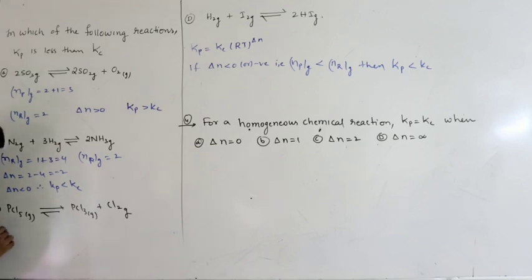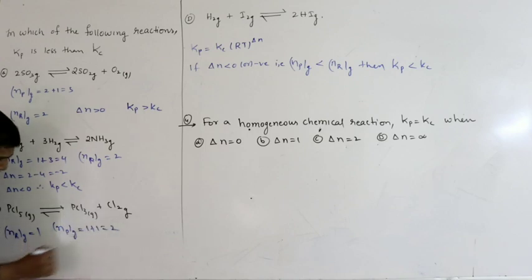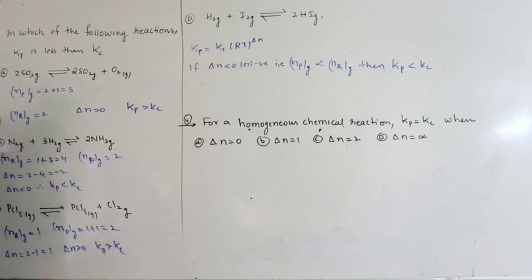Coming to the next one. Number of moles of gaseous reactants: only one PCl5, all are gases, first point. How many gaseous products? 1 PCl3, 1 Cl2, 1 plus 1 equal to 2. So delta N is 2 minus 1 equal to 1. So delta N greater than 0, that is Kp greater than Kc.